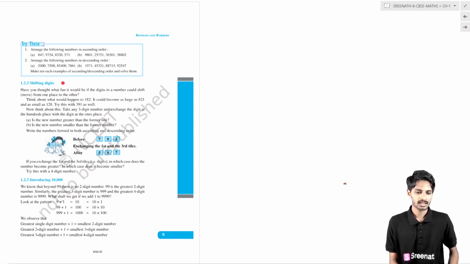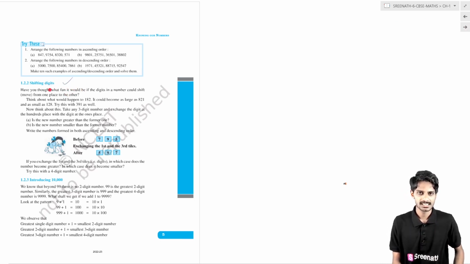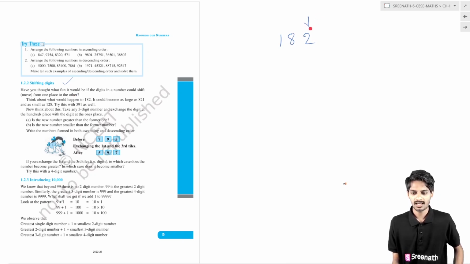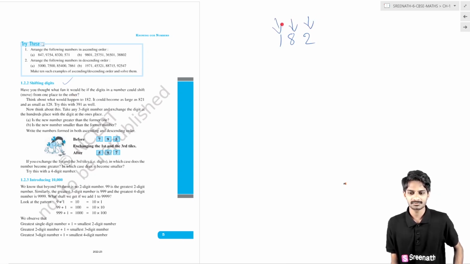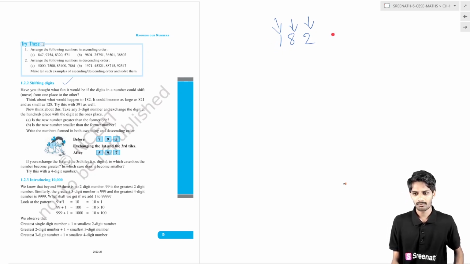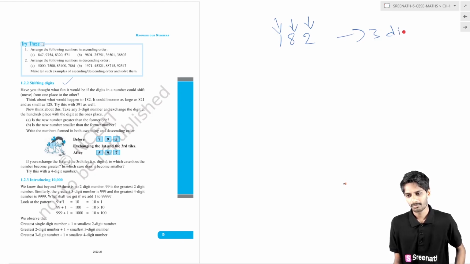Now we have come to the second subtopic, shifting digits. Here they have given one number, 182. It is the ones place, the tens place, and the hundreds place. It is a 3-digit number.